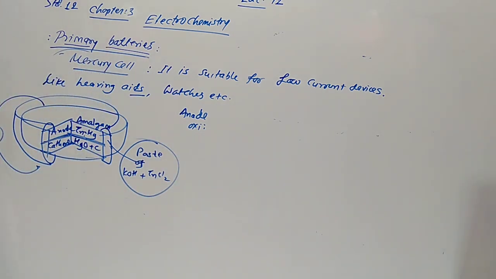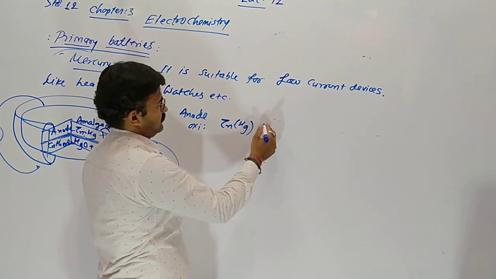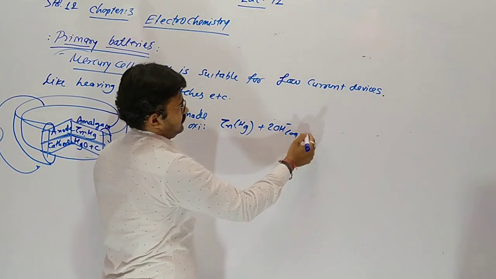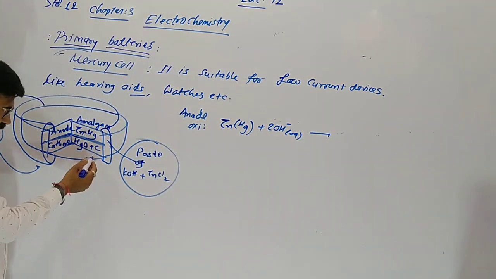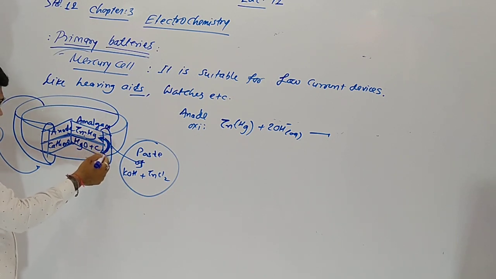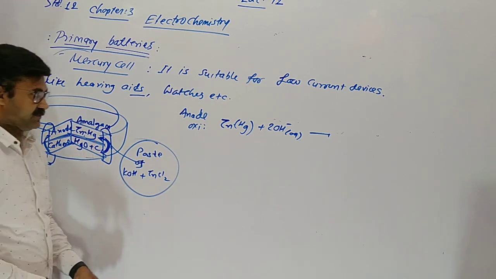So the zinc mercury amalgam, which is the anode, reacts with 2OH minus ions. Where do they come from? From the gasket. The gasket completes the inner circuit. Here the paste is filled between the anode and cathode, and the OH comes from it.